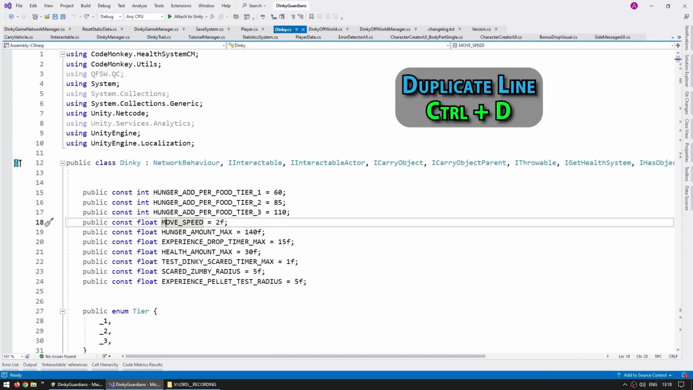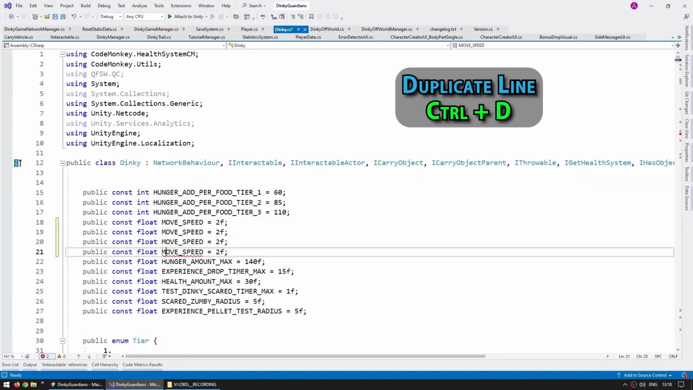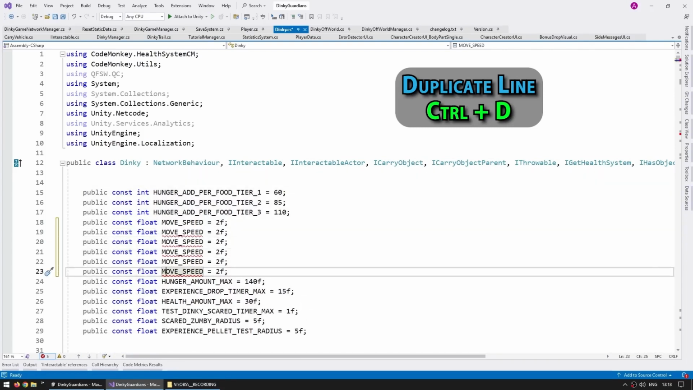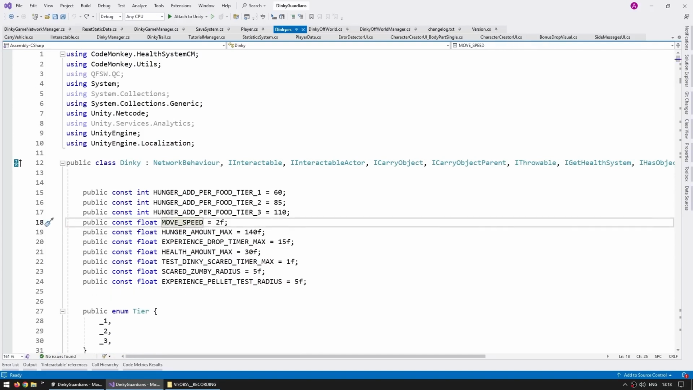Alternatively, for duplicating, you can press Control D. Although honestly, I rarely ever use this one because I can never remember whether it's going to duplicate on the line above or below it. So usually if I want to duplicate something, I just do the shortcuts that I mentioned a while ago.